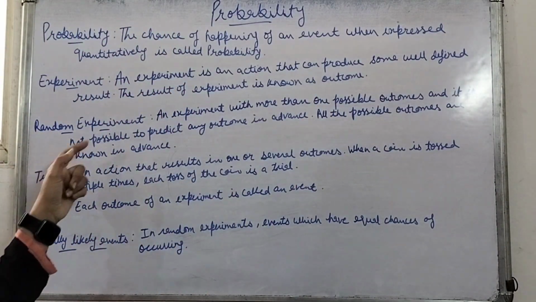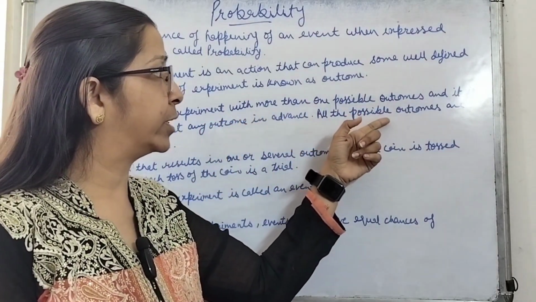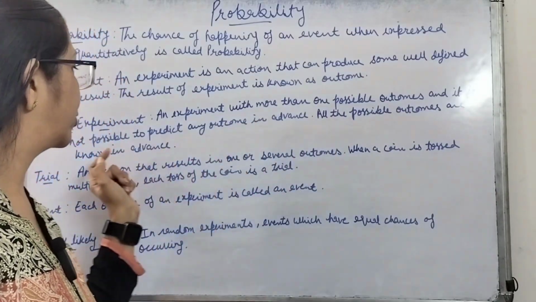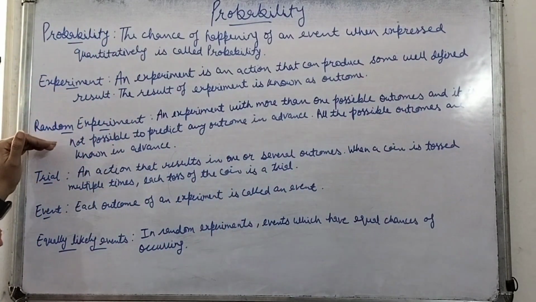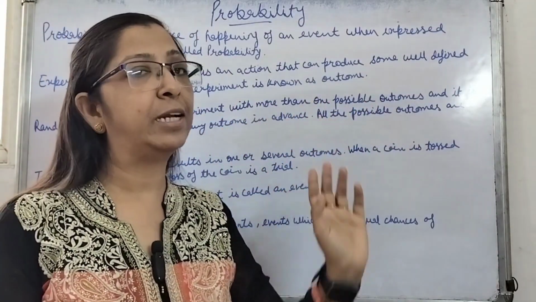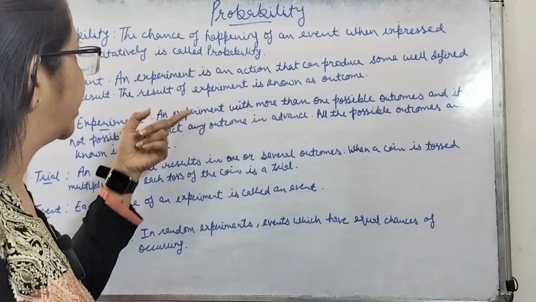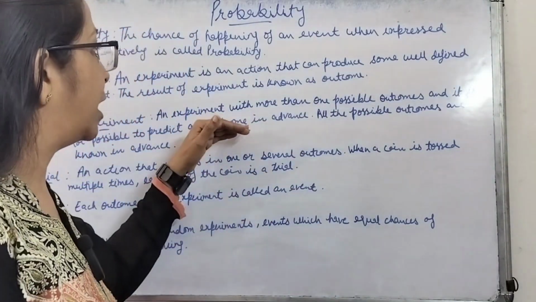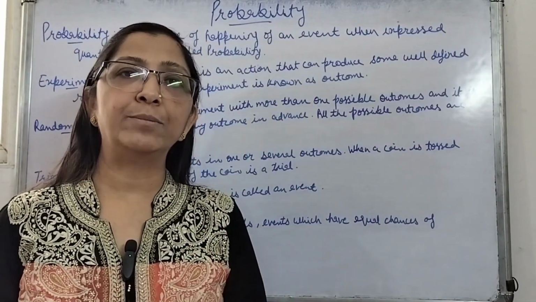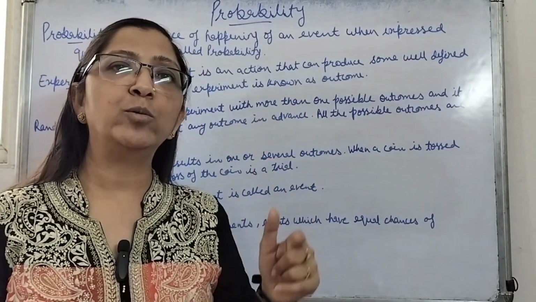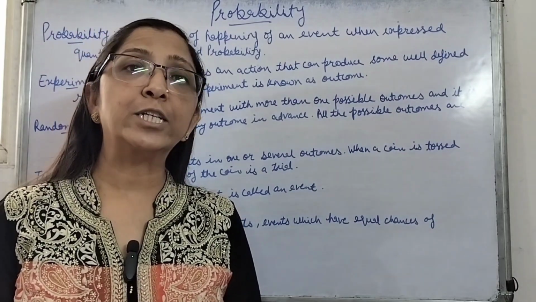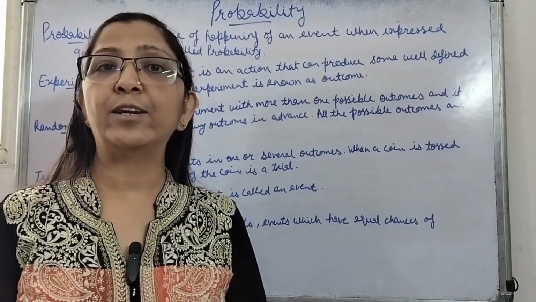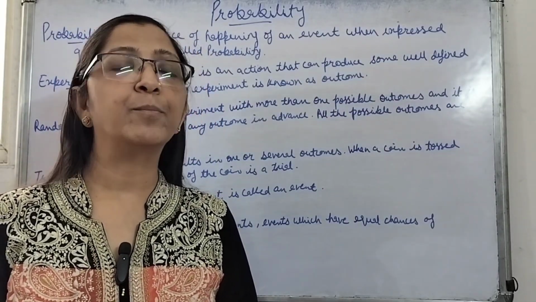Now what is a random experiment? An experiment with more than one possible outcome, where it is not possible to predict any outcome in advance. All the possible outcomes are known in advance. Whenever we are doing such an experiment, we cannot be sure what the result will be, although we know what all the possible outcomes are. Like when we are tossing a coin, we know either head will come or tail will come, but actually we cannot be sure that head will come, or that tail will come. Either head will come or tail will come.